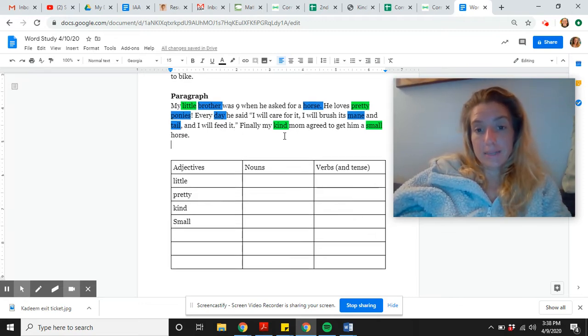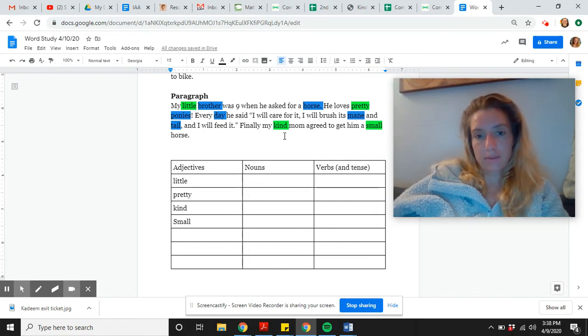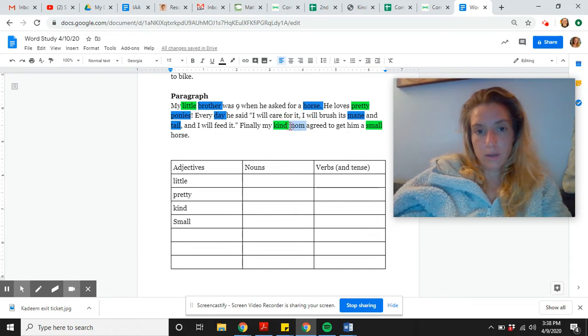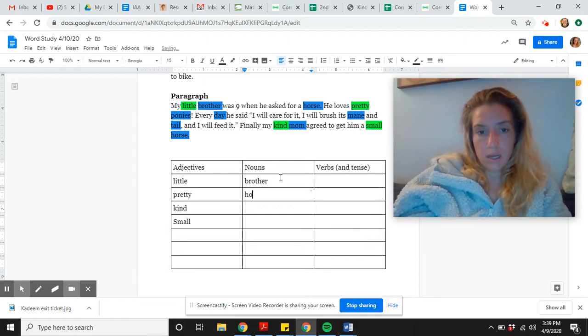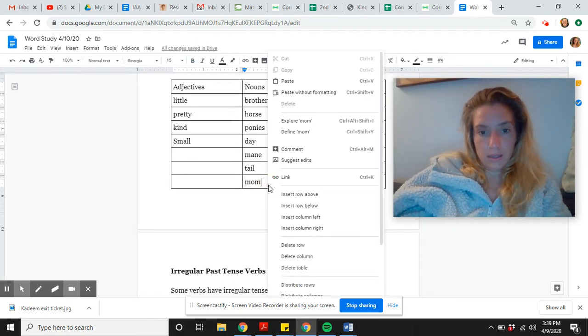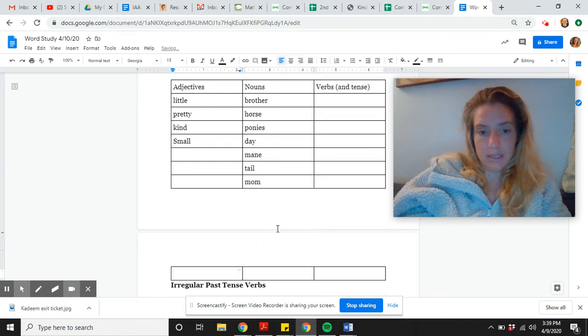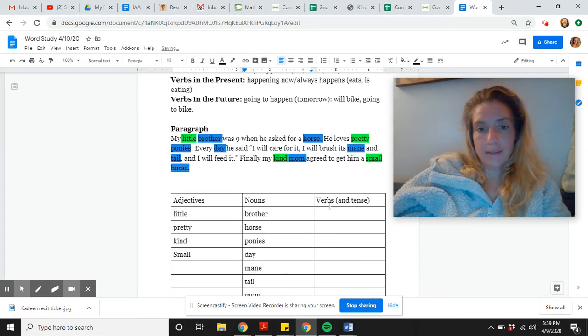Finally, my kind mom agreed to get him a small horse. See if you can find the last two nouns. Finally, my kind mom agreed to get him a small horse. Who? My mom agreed to get him a what? A horse. So now I'm going to go ahead and write in all my nouns. Brother, horse, ponies, day, mane, tail, mom. Oh, looks like I need one more row. And horse.